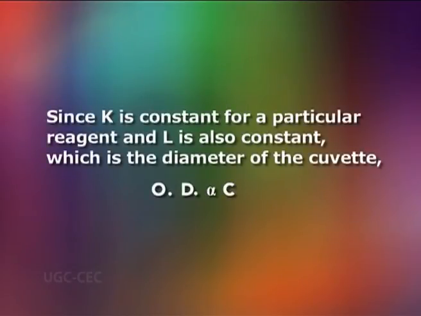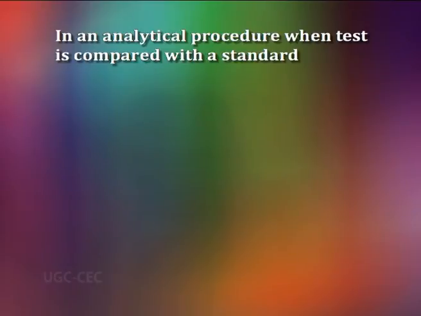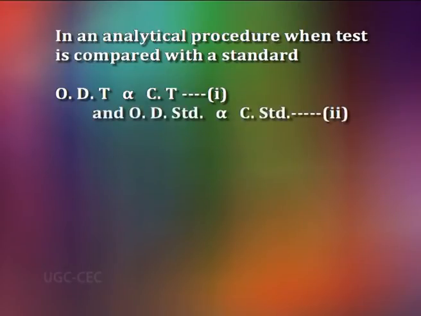Since K is constant for a particular reagent and L is also constant, which is the diameter of the cuvette, optical density OD is directly proportional to the concentration, that is C. In an analytical procedure, when a test is compared with a standard, we get the following two equations. The optical density of a test compound is directly proportional to the concentration of the test compound. Equation number 1.